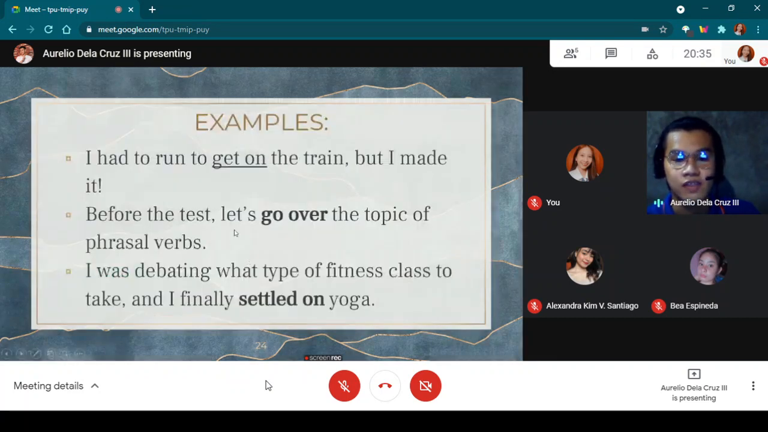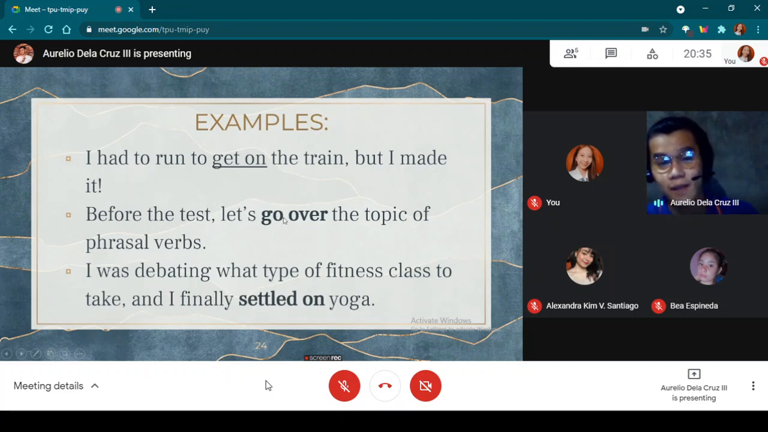I had to run to get on the train, but I made it. Before the test, let's go over the topic of phrasal verbs. I was debating what type of fitness class to take and finally settled on yoga. We cannot put the train between get and on. It will sound awkward: I had to run to get the train on. It is grammatically incorrect.